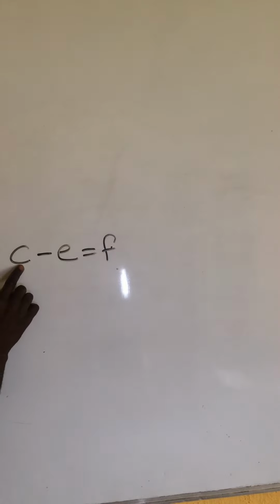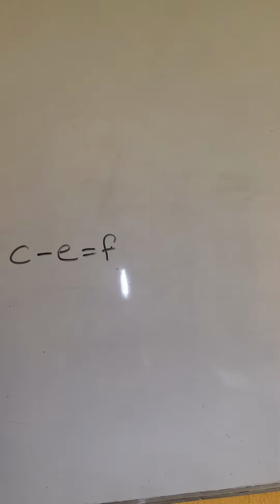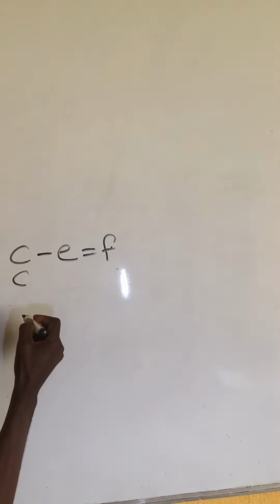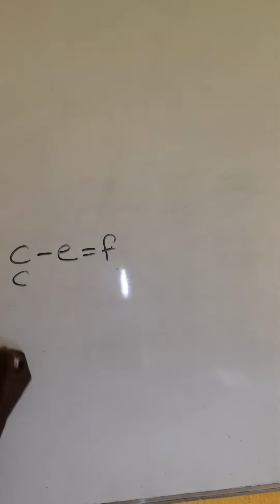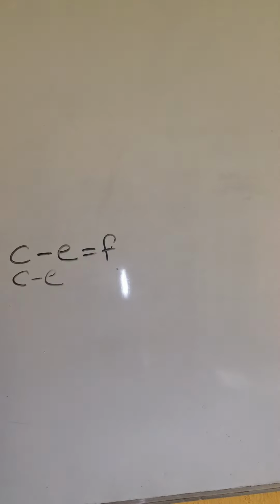Make C the subject of the formula of this equation: C minus E equals F. Now, to make C the subject, I will add E to both sides to eliminate this E, so that only C will remain here. Now this C minus this E